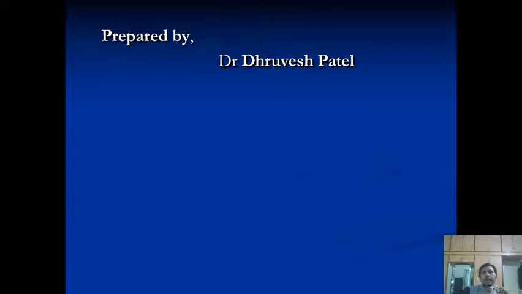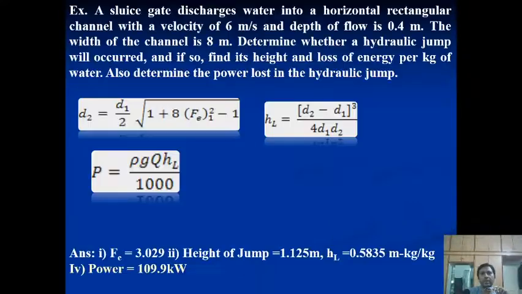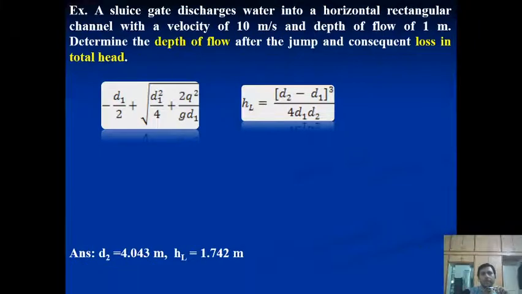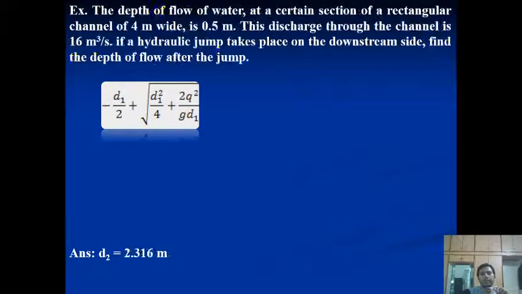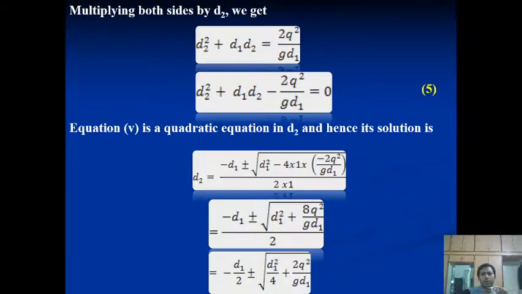If you remember, we started the concept from dimensional analysis, then chapter 2 is open channel flow, where we considered uniform flow and then non-uniform flow. These are important parts of advanced hydraulic structures and fluid mechanics, and this is all about that.